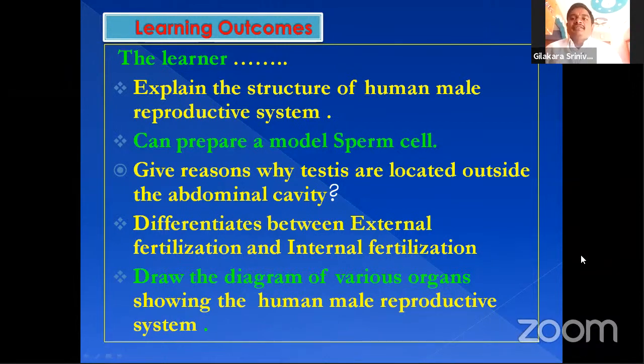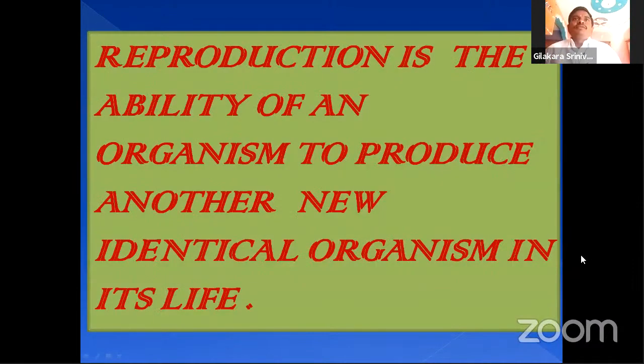What is reproduction? Let us discuss again. Reproduction is the ability of an organism to produce another new identical organism in its life. You know very well, reproduction is one of the most important processes in the living organism.